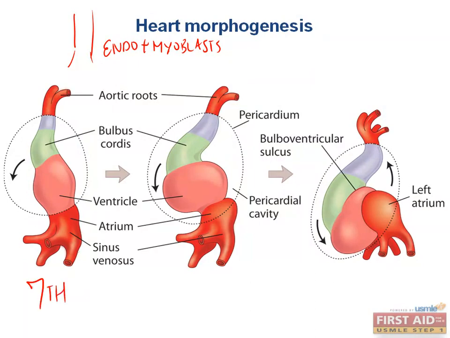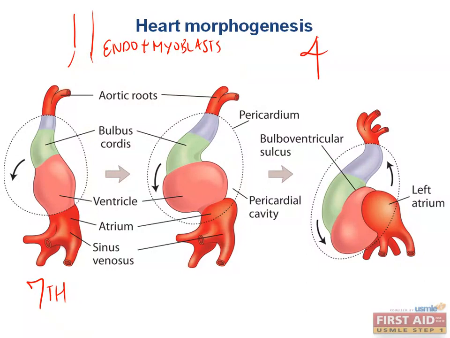Do you remember which week of development the heart actually starts to pump blood? That would be the 4th week. I remember that because we need 4 chambers to adequately accept and pump blood throughout the systemic circulation. Even though there are no 4 chambers fully developed by the 4th week, I like to remember that because the normal heart has 4 chambers and it pumps blood when it has those 4 chambers. But in the fetus, it starts pumping blood before there are 4 chambers completely separated.